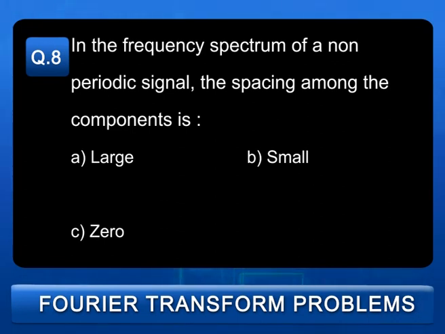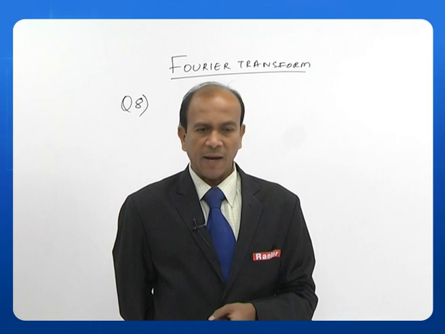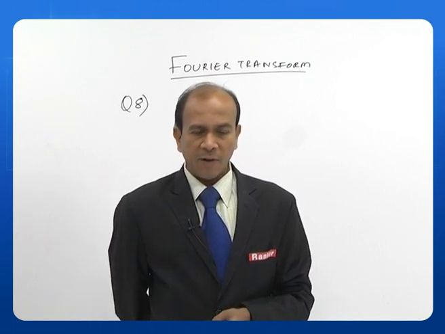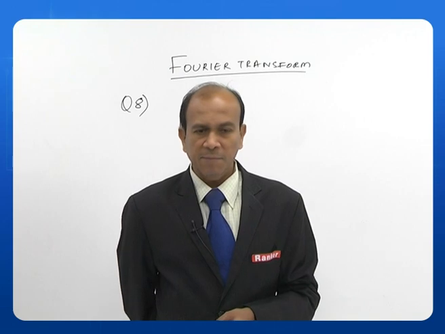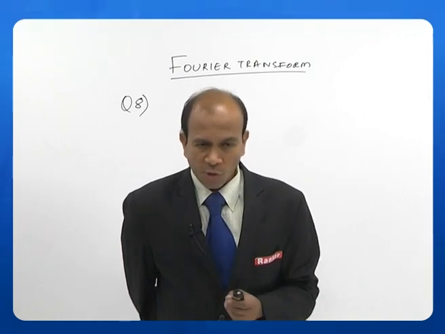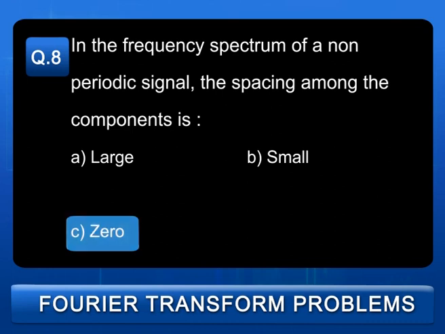Let us see the next question. In the frequency spectrum of a non-periodic signal, the spacing among the components is: A. large, B. small, C. 0. In the earlier question we said that the frequency spectrum of a non-periodic signal is continuous. That means the spacing among the components will be 0. So, the answer is C.